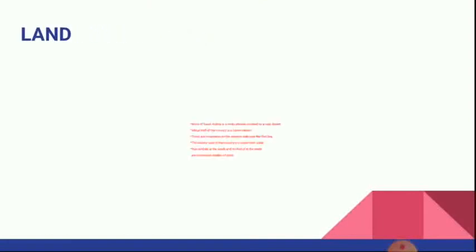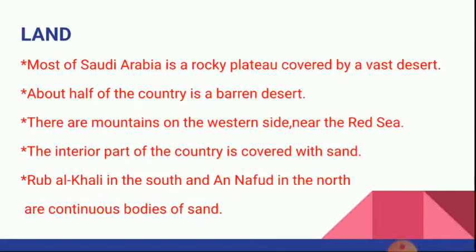Next is land of Saudi Arabia. Most of Saudi Arabia is a rocky plateau covered by a vast desert. About half of the country is a barren desert. There are mountains on the western side near the Red Sea. The interior part of the country is covered with sand. Rub al Khali in the south and Nafud in the north are continuous bodies of sand.